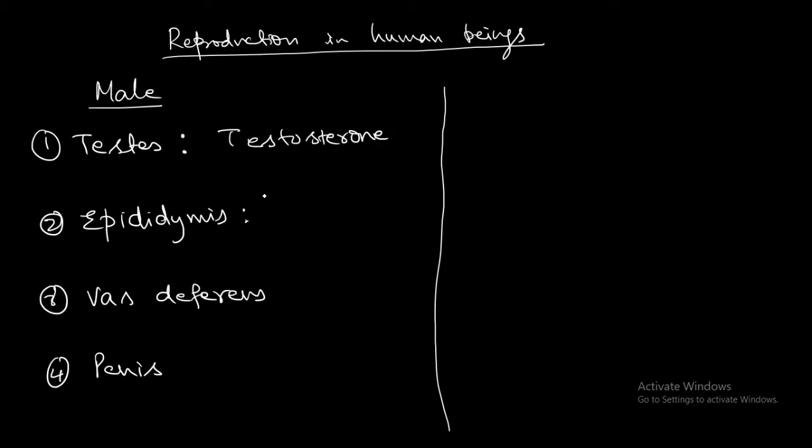So you are able to see here that in the figure there is the testis, which is the oval shaped structure, and from there a tube like structure goes just behind the bladder. This one is the epididymis, until it reaches the vas deferens. So the main function of the epididymis is to store the sperms. Storage of sperms.